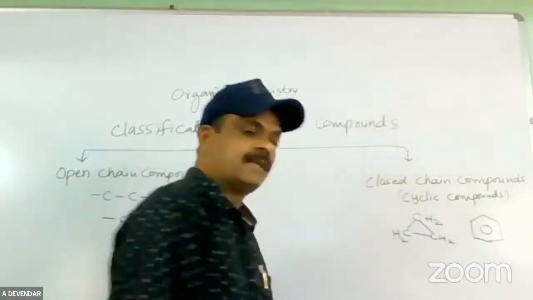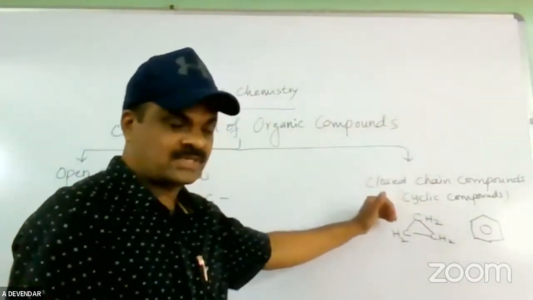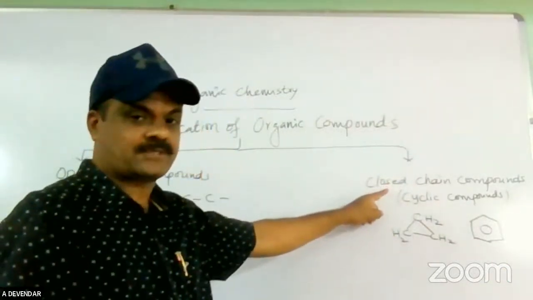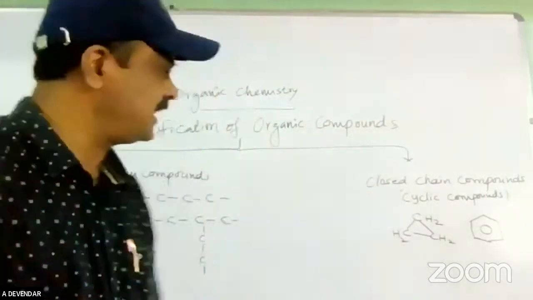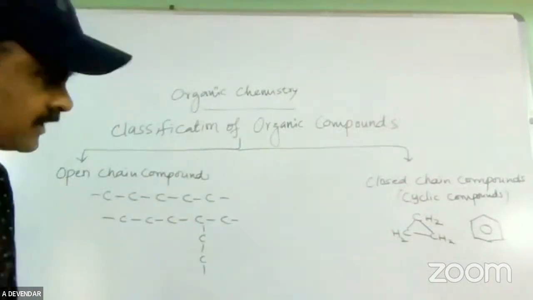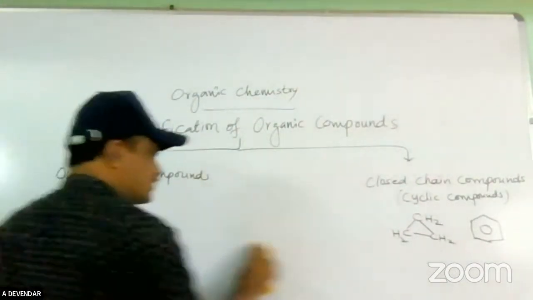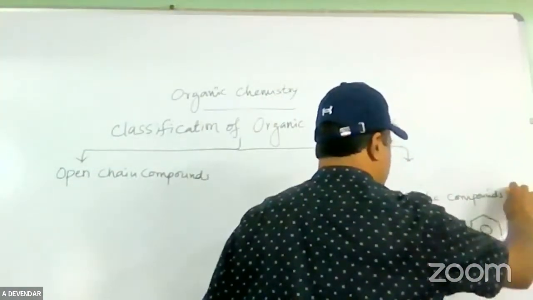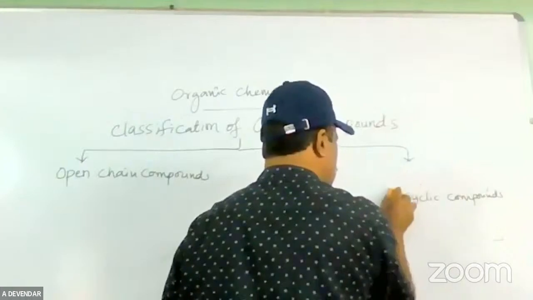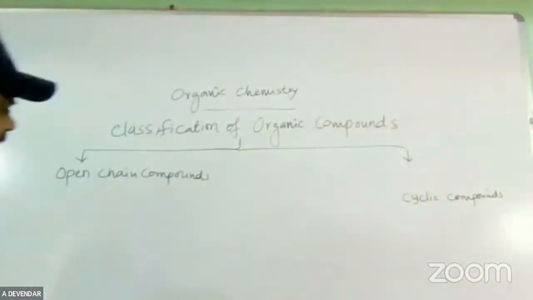This is the benzene ring. It is a closed chain, so it is a cyclic compound, called a closed chain compound. The carbon atoms are in closed form. Now we will discuss them one by one, open chain compounds as well as cyclic compounds, which are important for our first year.